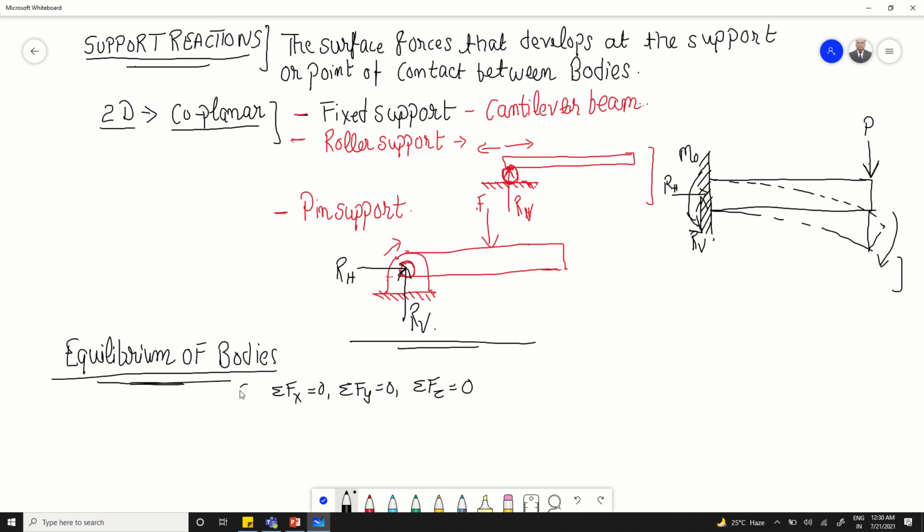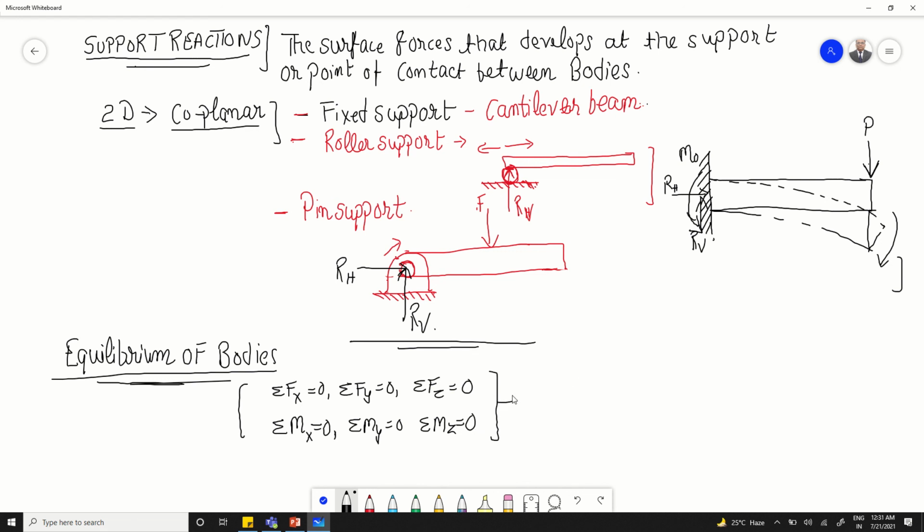Now always remember that there is always some bending moment or simply moment associated with every type of concentrated force like this. So we also have to equate the moments in x, y and z directions, which means summation of Mx is equal to 0, summation of My is also equal to 0, and summation of Mz is also equal to 0.